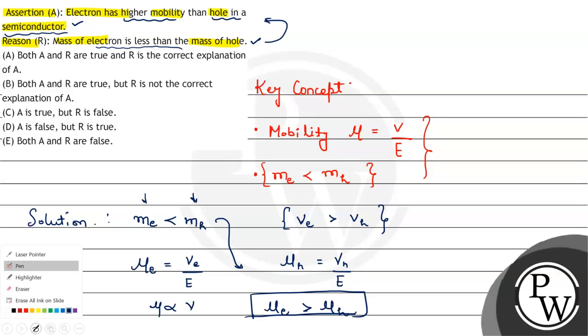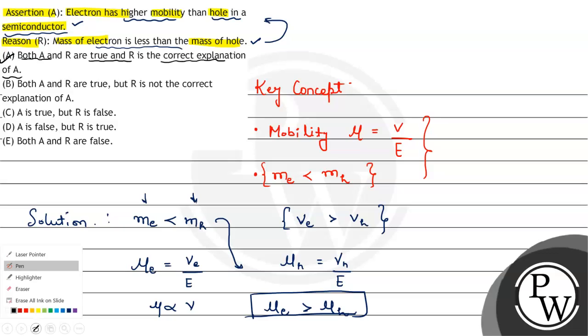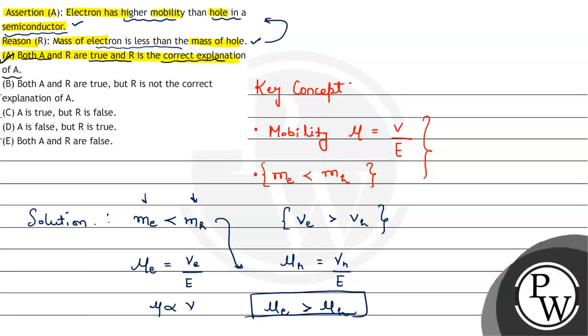Now let's check the options. So option A says both A and R are true, and R is the correct explanation of A. Hence option A is correct because R is the correct explanation of A. Hence A is the correct option to this solution.